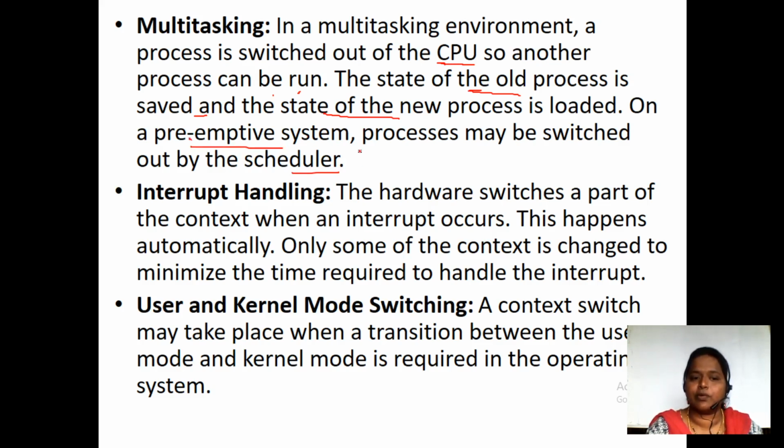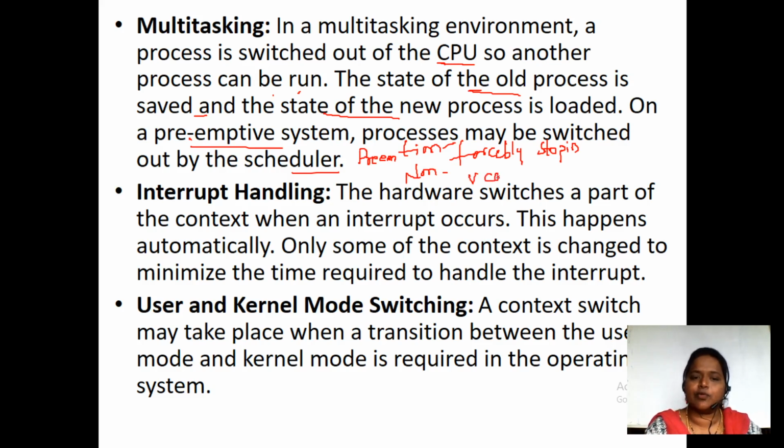Preemptive and non-preemptive. I have told you that preemption means forcibly stopping. Non-preemption means that unless the process completes its work, we can't remove that process from the CPU.